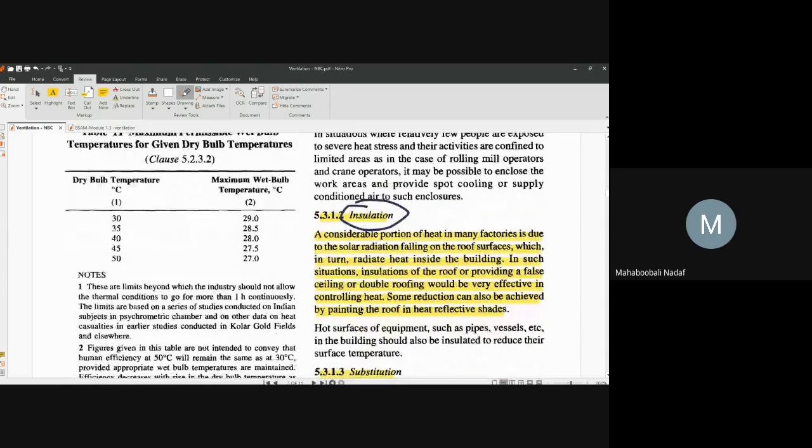Suppose sun rays or sunlight are coming, and to control that, you provide one good wooden piece, a good wooden blanket, or a wooden board, such that it insulates from the solar heat, making it better for us inside. That is called insulation. Insulation stops solar radiation from outside and does not allow the heat to get inside. This is called insulation.